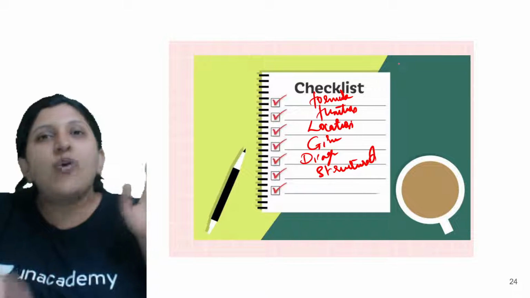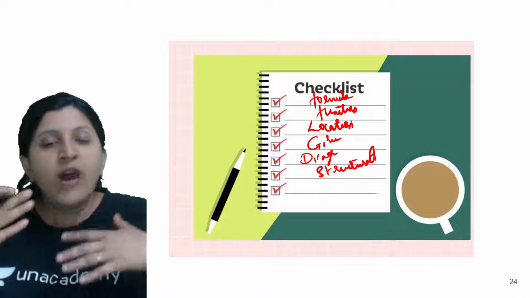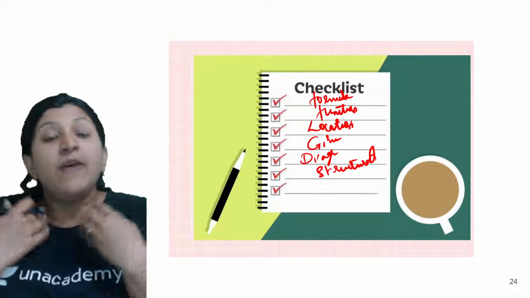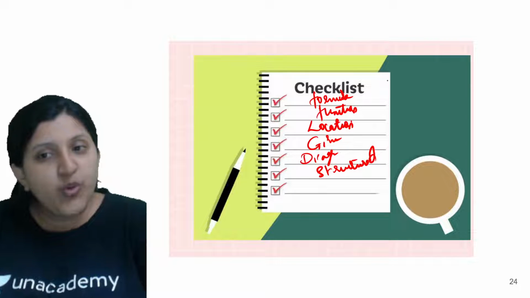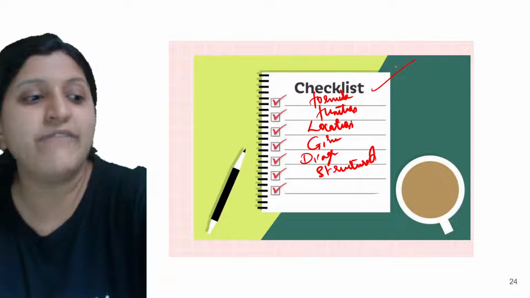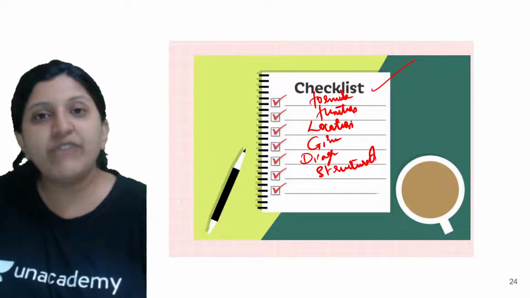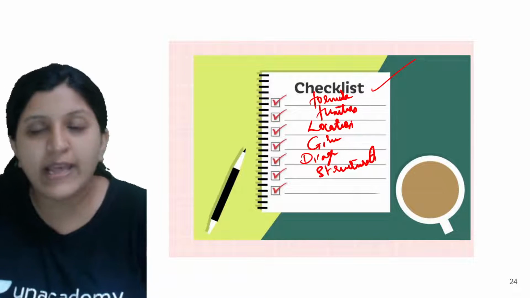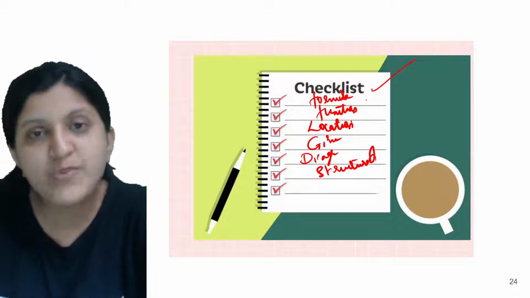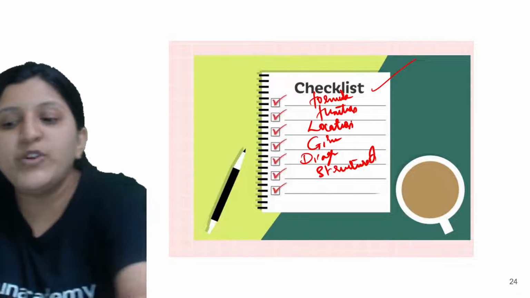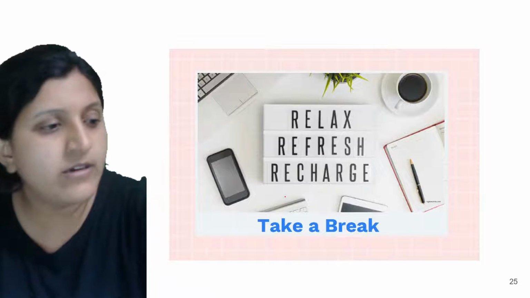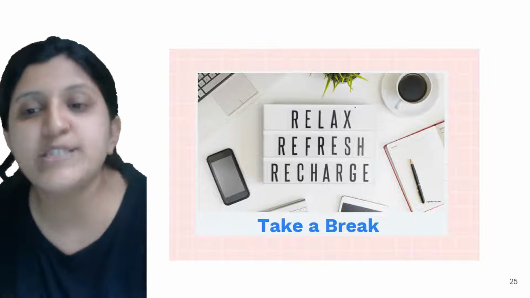Let's say you are having your exam and you are not sure which part you have studied, which part you are perfect in, and which one you need to revise. If you have made a checklist well in advance, this is going to help you. You can just have a look through it and it will give you a brief idea of which part you are missing. So a checklist is important.